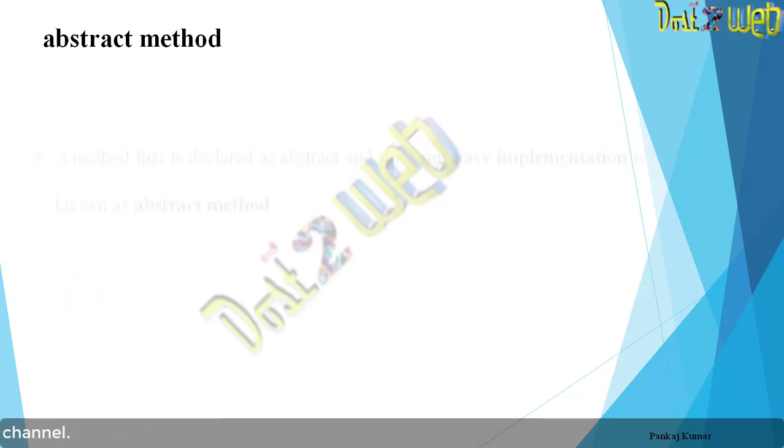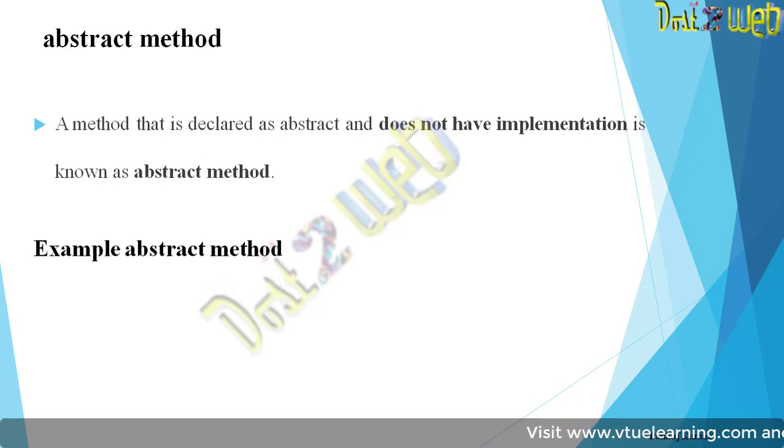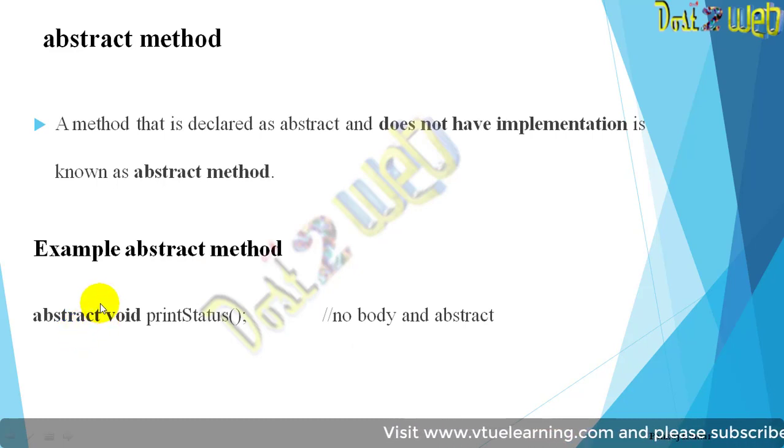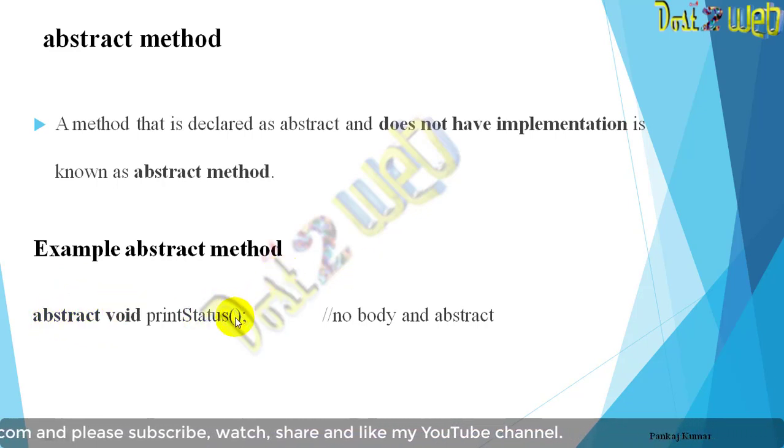Next, the abstract method. A method that is declared as abstract and does not have an implementation is known as an abstract method. There is no implementation, you are just declaring it with the abstract keyword, and that is called your abstract method. Use abstract the same way we used the final keyword, but here no body will be there, nothing is defined in this method. Such a type of method is called an abstract method.